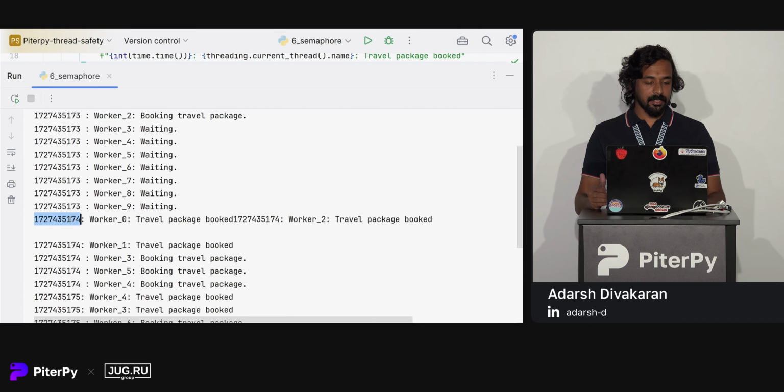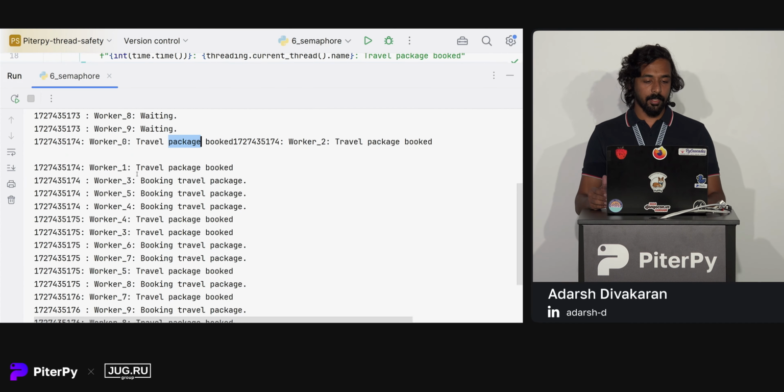At the timestamp ending with 74, you can see worker 0 has completed the booking, and worker 2 has completed the booking, as well as worker 1. So 3 of the threads have completed the booking. Due to that, at the same timestamp, you can see the next 3 threads are getting access.